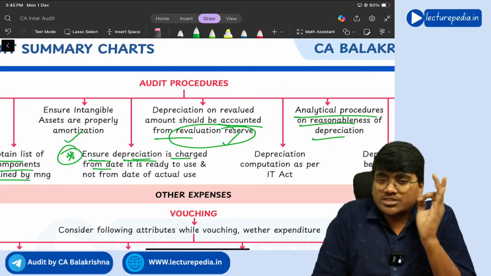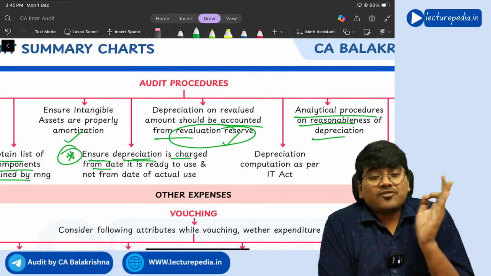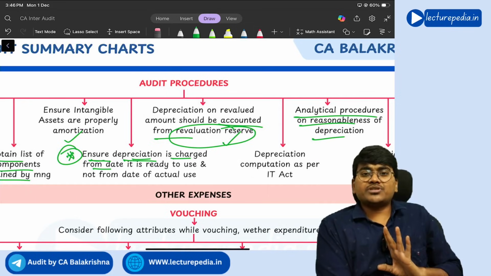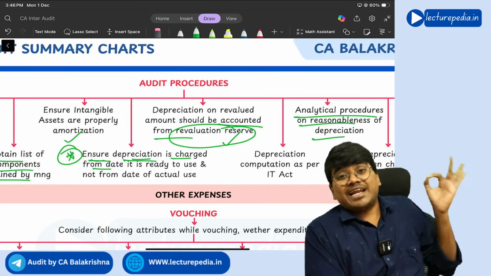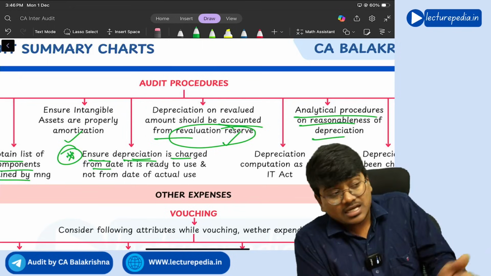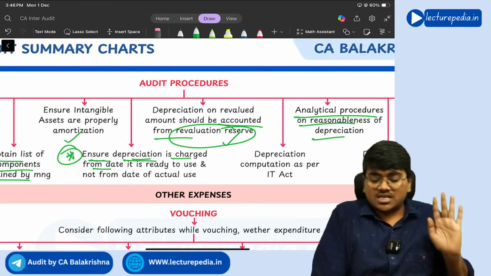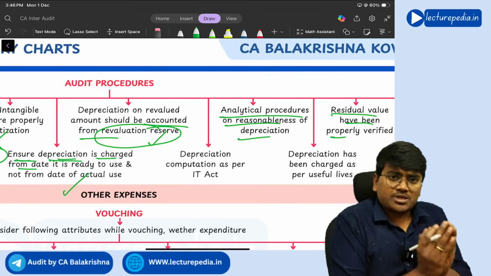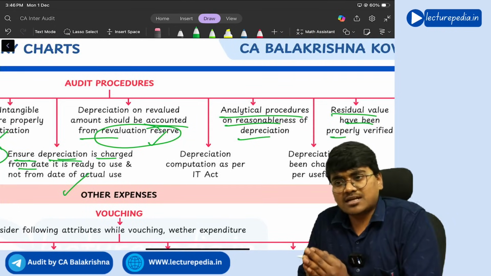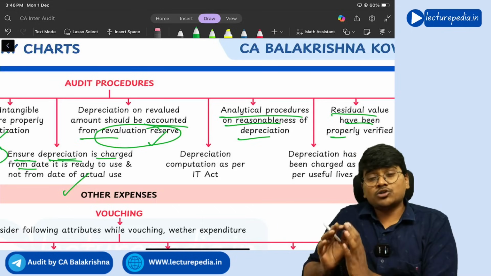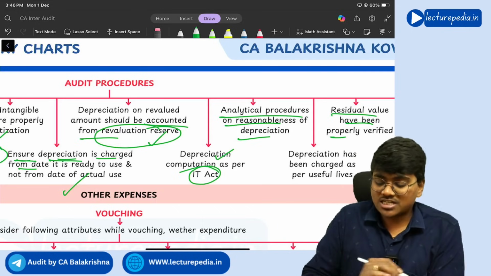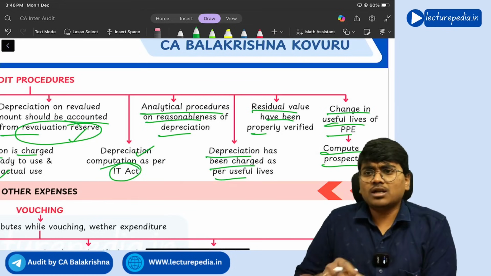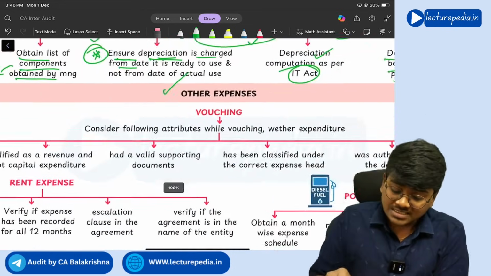So you have to charge depreciation not from the date on which you have put the asset to use, but from the date on which it is ready to use. Even though you are not using it, if it is ready to use, you have to start charging the depreciation. And depreciation calculation as per Companies Act is different from that as per Income Tax Act. So here the auditor should also ask for depreciation computation as per Income Tax Act, and check that depreciation has been charged as per useful lives. Next, other expenses.